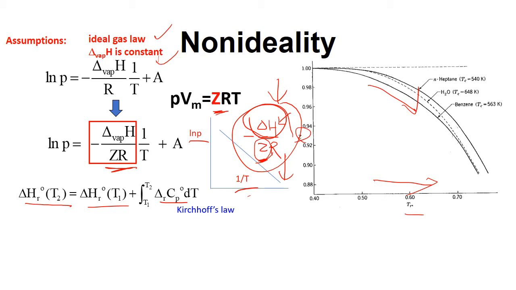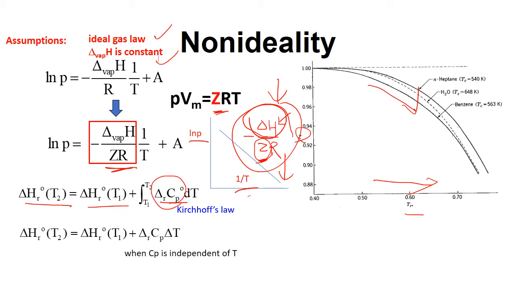Delta Cp is the heat capacity difference between liquid and the gas phase. Now, if this delta Cp is a constant, then this equation can be simplified as delta H at T2 equals delta H at T1 plus delta Cp times delta T. Again, this delta Cp is the heat capacity difference between the liquid and the gas phase.